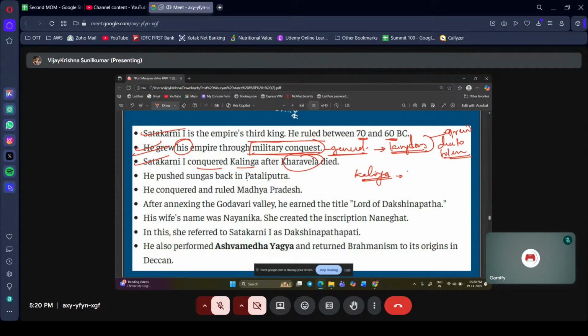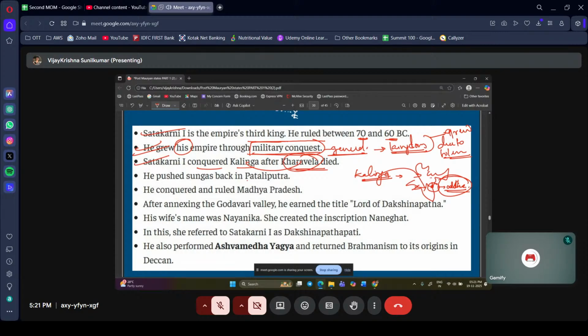Present day Odisha. Here Ashoka did the Kalinga war. Then after Ashoka, Satakarni I came. He captured Kalinga, conquered after the death of Kharavela. Kharavelas are the kings of Kalinga.